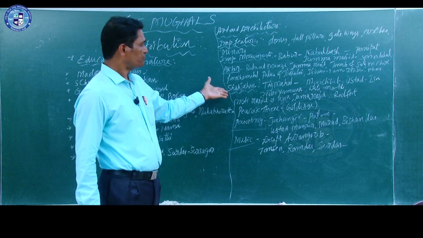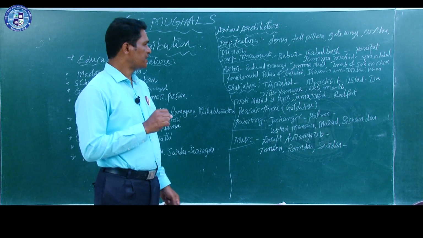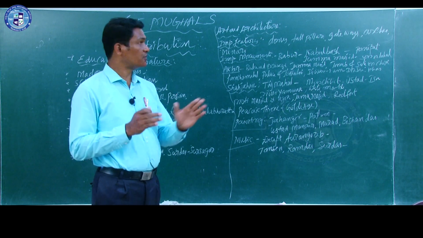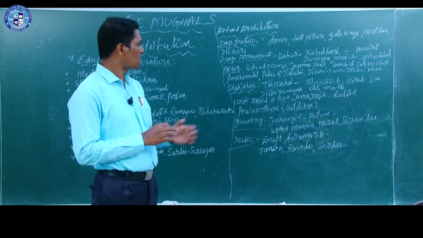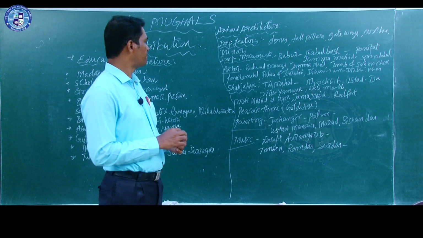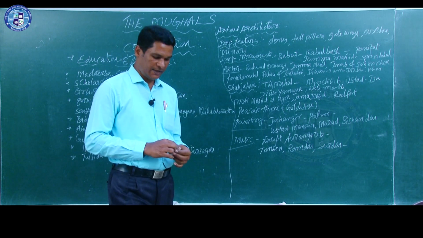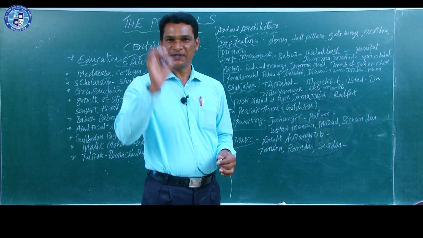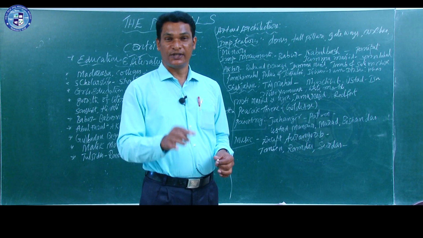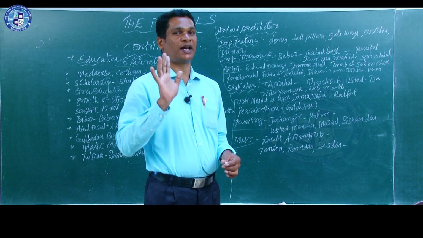Then Shah Jahan's contribution is remarkable. Because of his contribution to art and architecture, even today Shah Jahan's name is evergreen. When we remember Shah Jahan, immediately we must remember his contribution to art and architecture, that is the Taj Mahal.